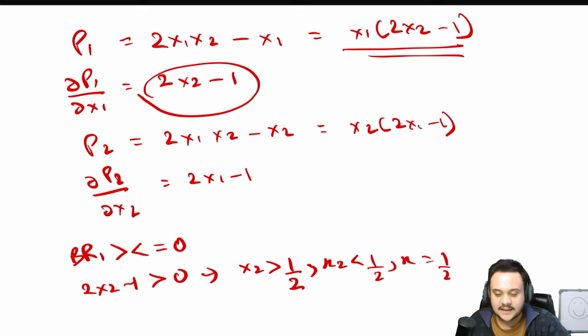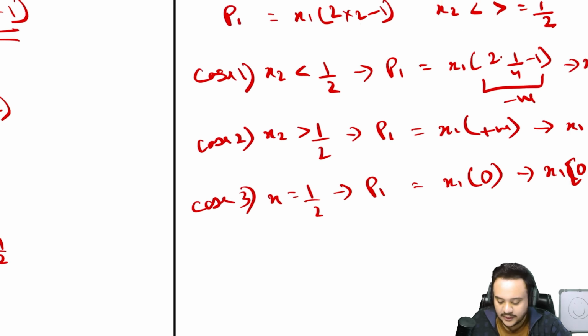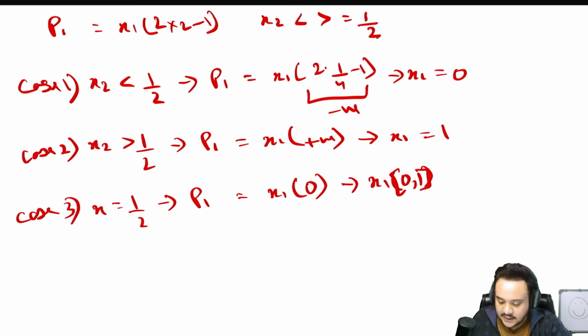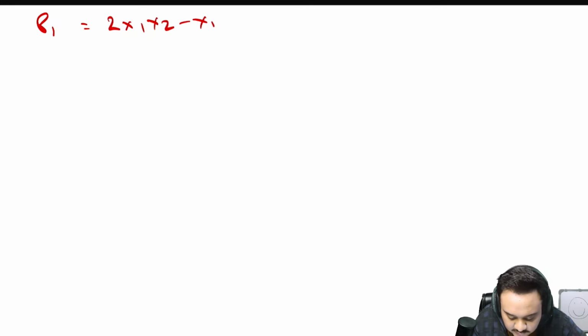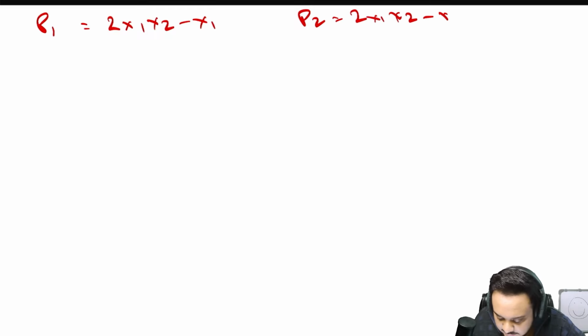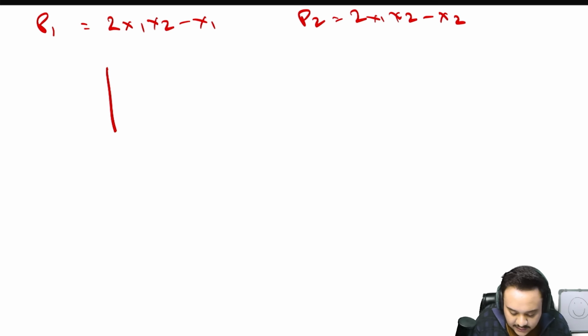Now, as a final step, we are going to formulate an entire table, a game, and from that game we are going to identify the Nash equilibria. First of all, let us just write down the two payoff equations. It was 2x1x2 minus x1 for player 1, and for player 2 it was 2x1x2 minus x2. This was the payoff equation for player 2. Now just make a table.